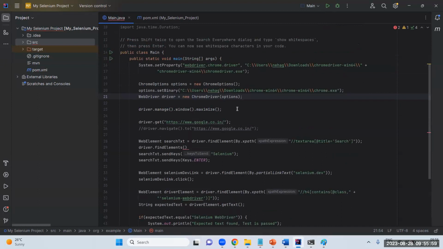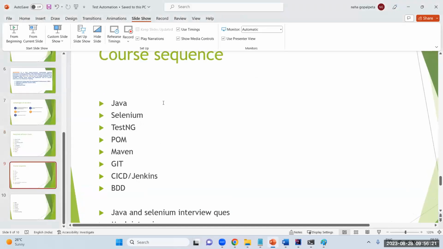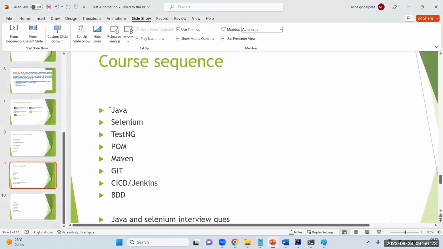The thing I'm trying to say is, in the course, you will get to know each and every detail, why I have written this line of code. Definitely, if you don't know anything, like a very new fresher, you will get confused and worried about how you would learn all these things. Don't worry about that. For that reason, here I have mentioned the course sequence also.